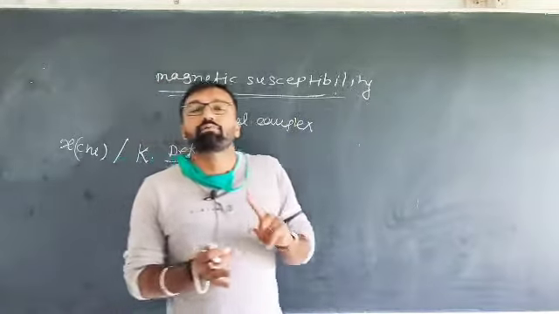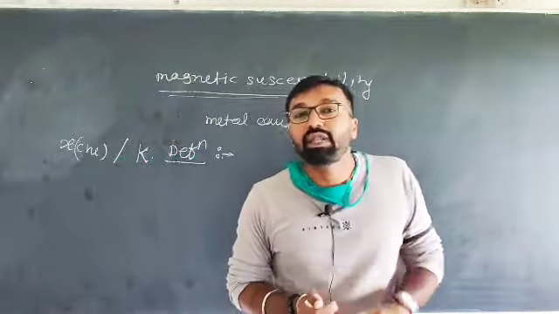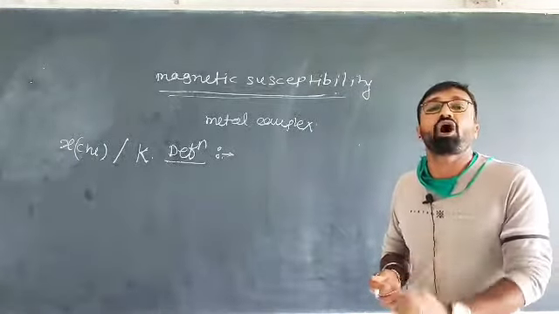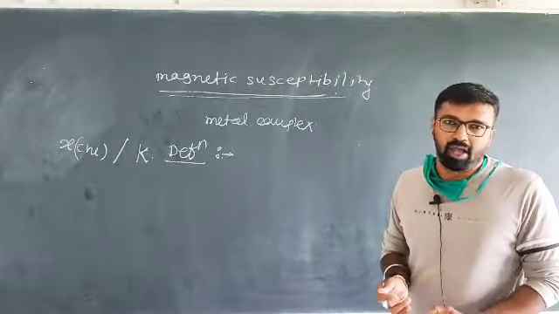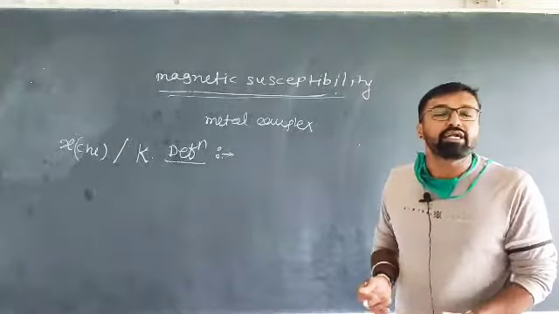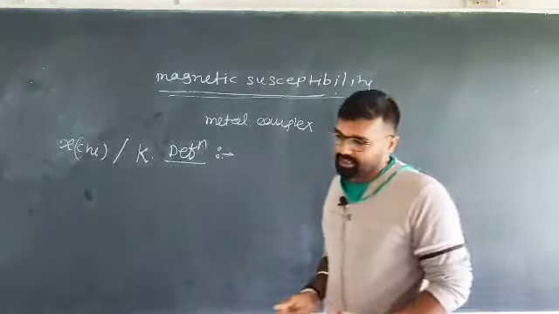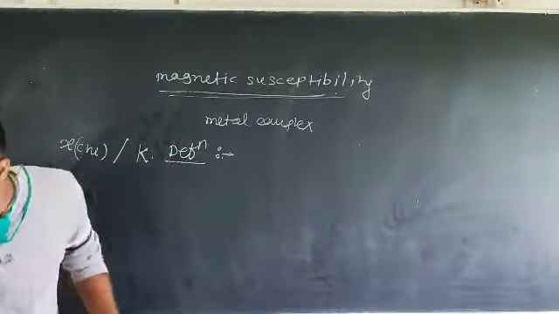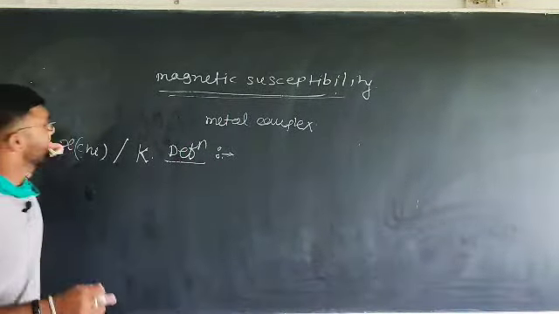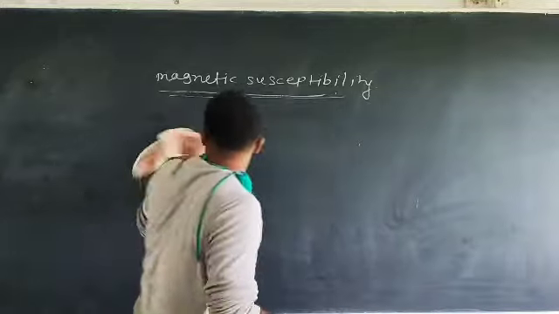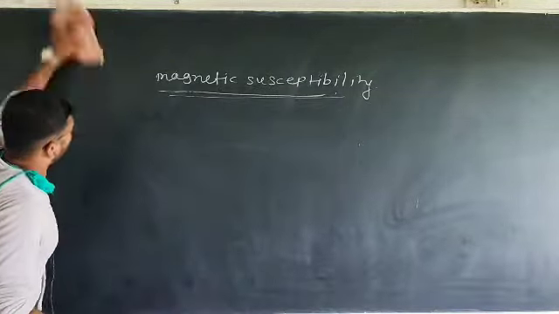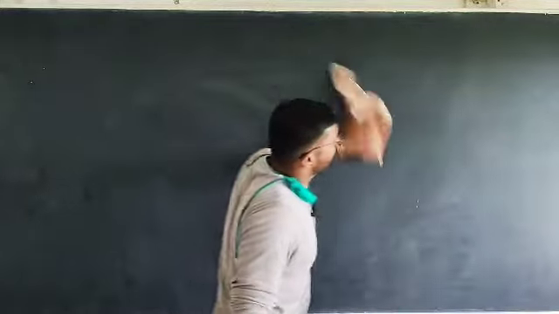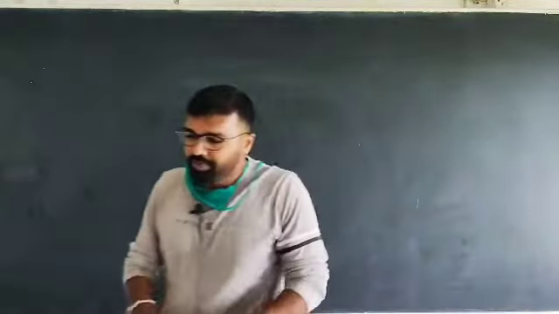We use either molar susceptibility, because molar susceptibility can be directly determined by using the Gouy technique or Gouy method, right? And the second important term is gram or mass susceptibility, right? Before we start the definitions of these terms, first think about some formulas or some derivation, particularly only one derivation, right?